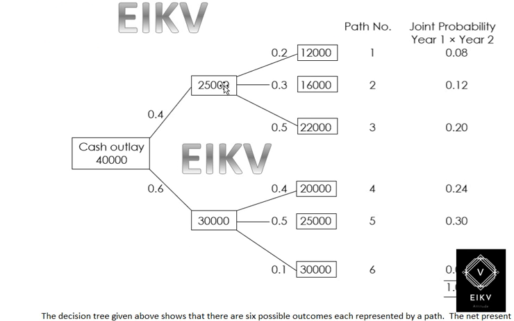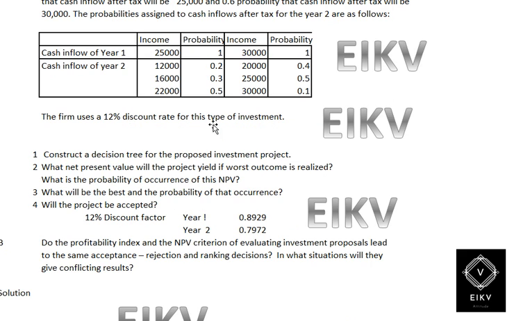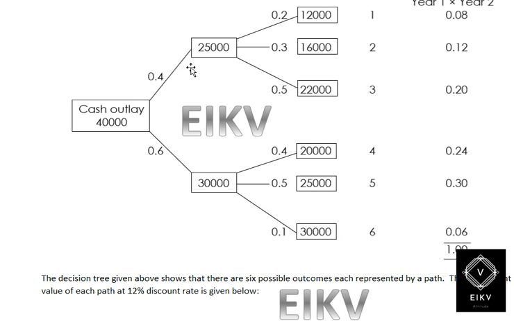So 0.4 for year 1 and 0.6 for the next probability. As discussed in the question, year 1 will be 25,000 and 30,000. So 0.4 it will be 25,000 and 0.6 it will be 30,000.